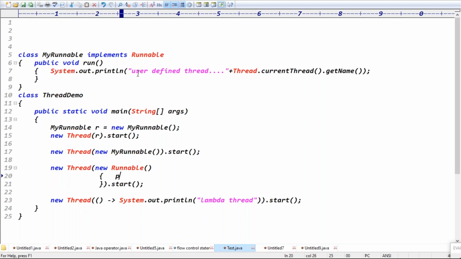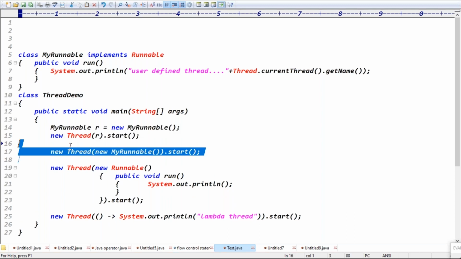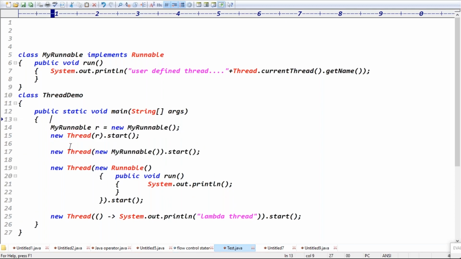Then we can override the method, like public void. Which method, guys? Here, run method, right? Open this, close this. Then you can write the message like system.out.println. Actually, in the first approach, what we are doing, we are taking a separate class and passing the object. I think these two are the same thing, right? Either this code or this code, both are doing the same thing, right?